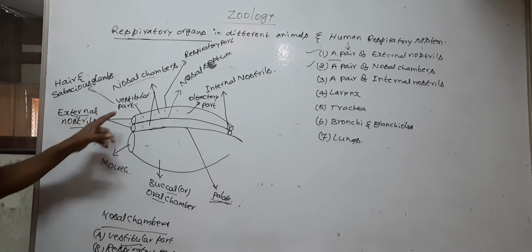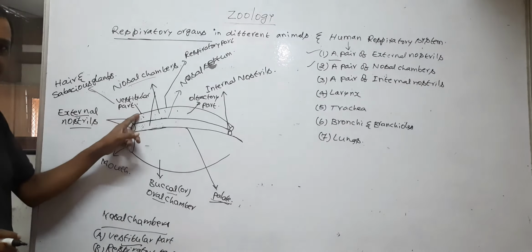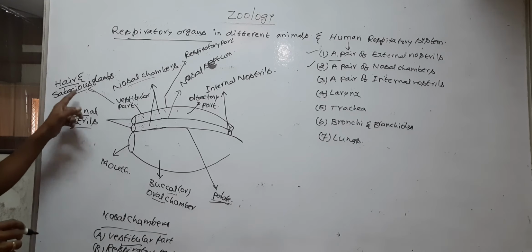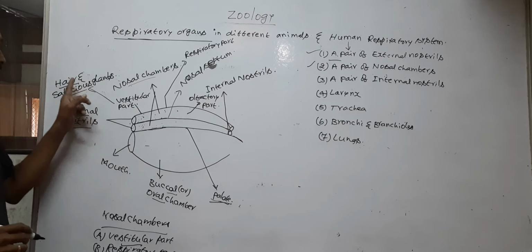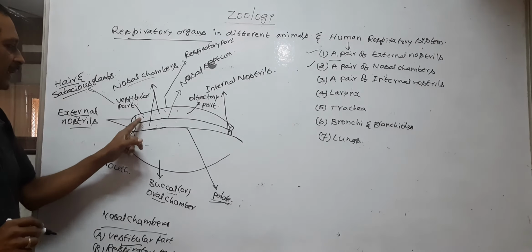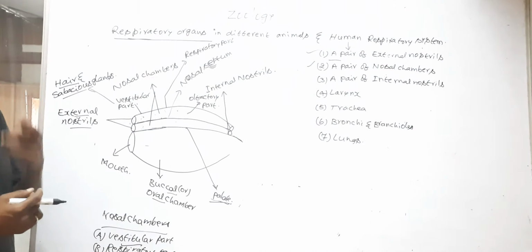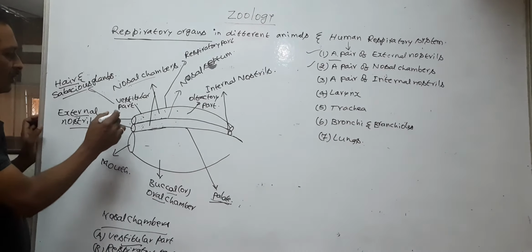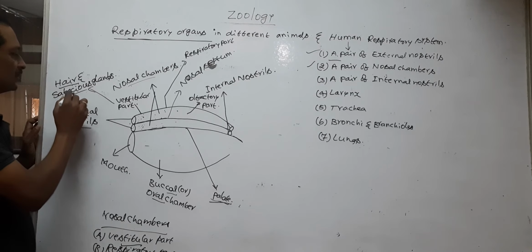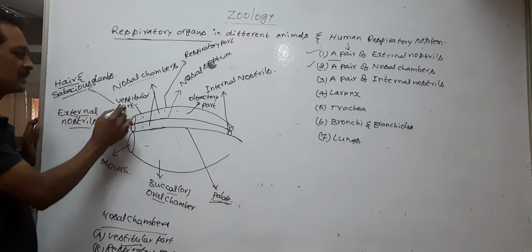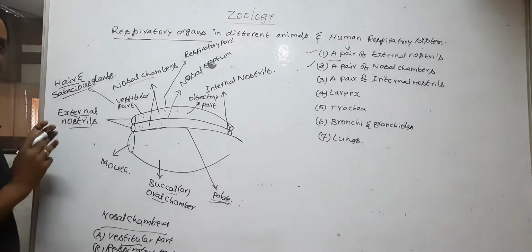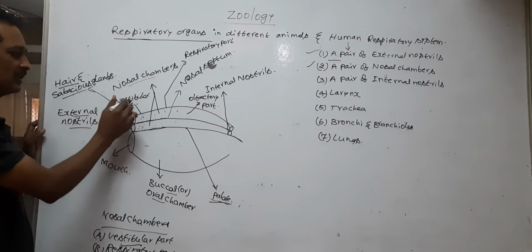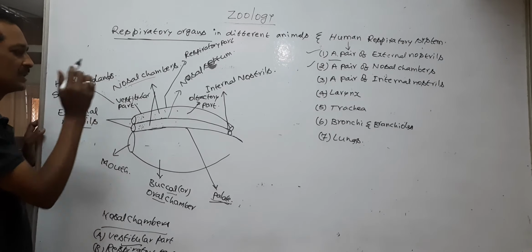The secretions of sebaceous glands and the hair hold the dust particles which enter our nasal chamber through air. So, the hair and secretions of sebaceous glands prevent the entry of dust particles into the nasal chambers. So this is the vestibular part of the nasal chambers.